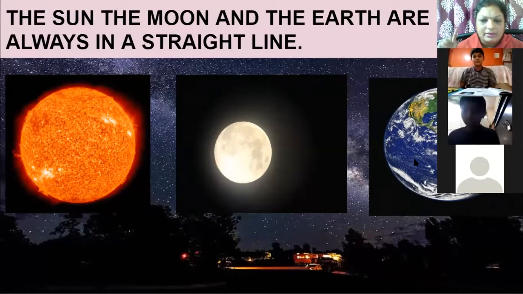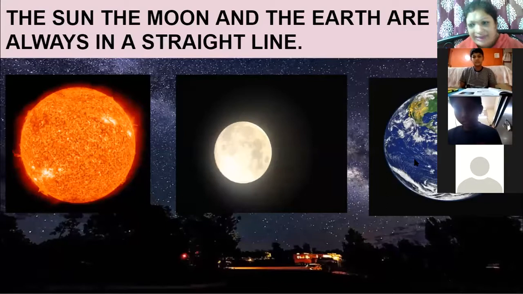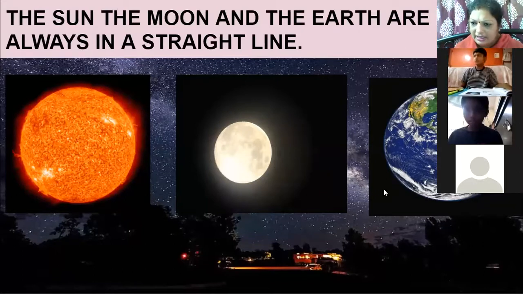When they do, a solar eclipse happened recently. That day, these three were in a straight line and in the same plane. The plane should also be the same and the line should be straight. Then only eclipses occur. It is not necessary that the sun, the moon and the earth will always be in a straight line.